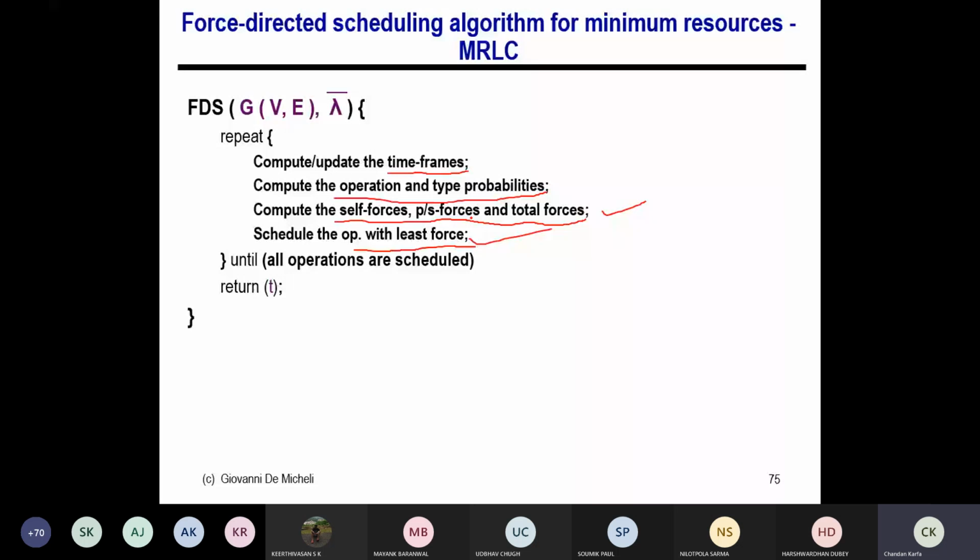So this is how I can do it, and it will also ensure that the lambda will be satisfied, because I'm calculating everything with respect to lambda only, because ALAP is basically the lambda. I mean, ALAP time comes from this lambda. Okay, so this is how we'll get the resource after scheduling everything. I'll identify how many operations are scheduled in a particular time step, and the maximum of that will give you the resource bound, right? So this is how this MRLC will work with force.